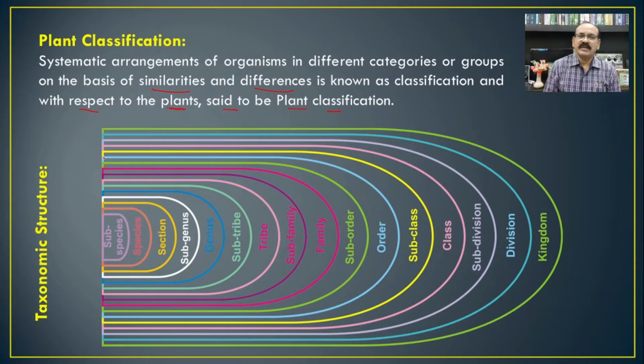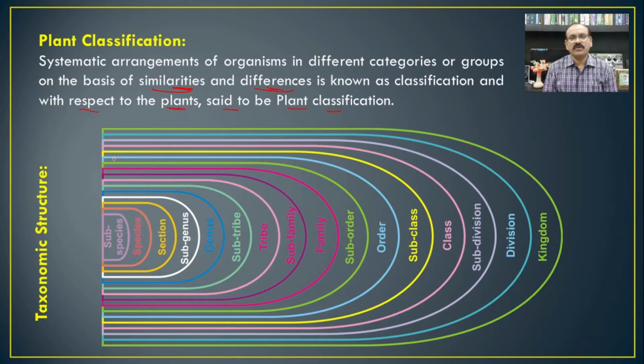Whenever we are talking about the classification, or we are classifying certain organisms, it is completely based upon their similarity and differences. If it shows the similarity with a particular group, it will be included in that group, and if it shows differentness or different characteristics, then it will be out of that group. And on that basis, there are different categories in the plant taxonomy or systematics, and according to it there are different arrangements into the groups or the categories of the plants.